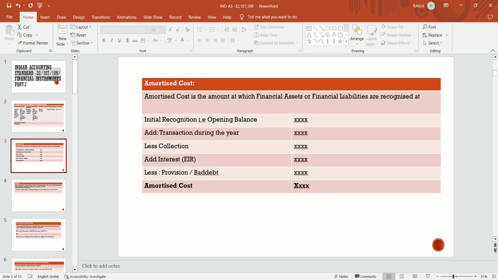Firstly we will discuss the amortized cost. What is an amortized cost? Amortized cost is the amount at which a financial asset or financial liability is recognized in the books. How is amortized cost to be recognized? Opening balance plus transactions during the year, less collection, add interest, less bad debt or provisions if any, then the amount that comes out is the amortized cost.